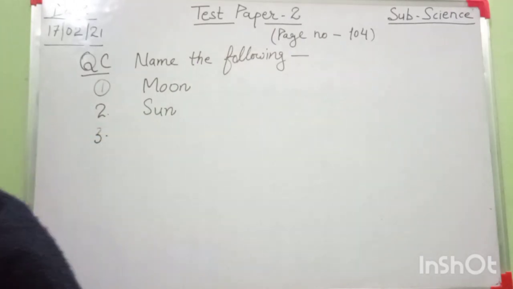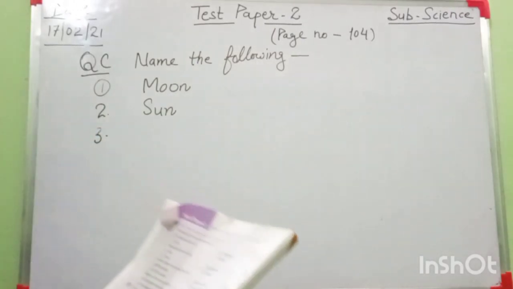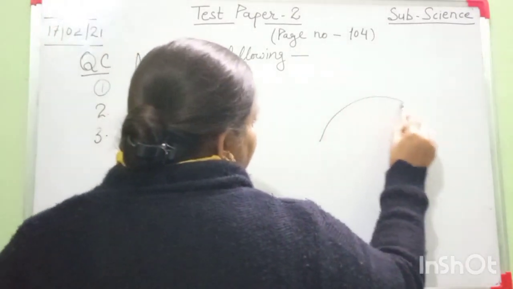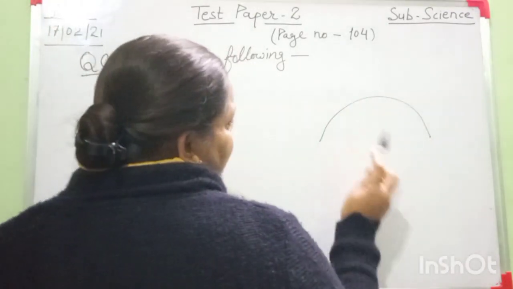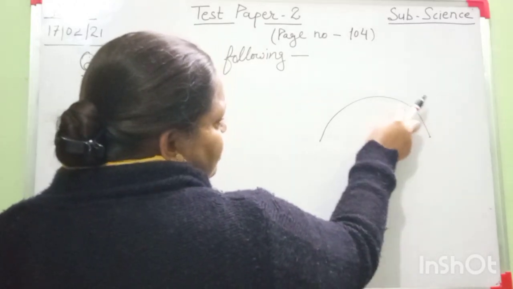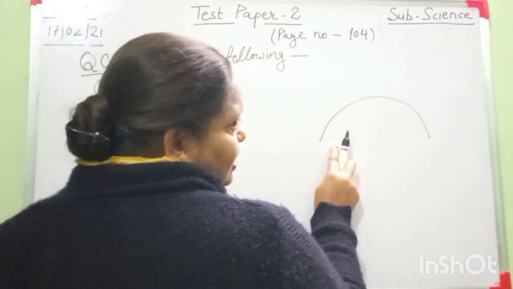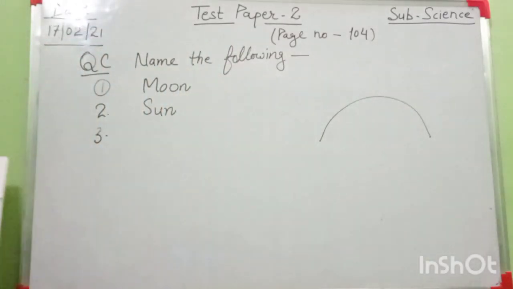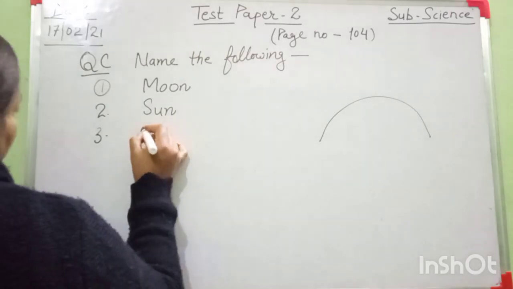Number 3 is a house with a dome-shaped roof. Dome-shaped roof means this shape of roof. It means the roof is a half circle like an igloo house. Your answer is: a house with a dome-shaped roof is igloo.